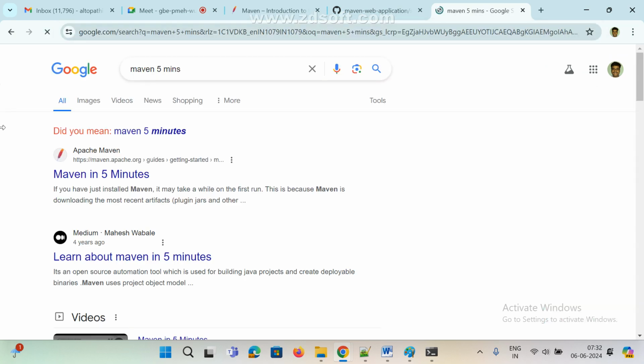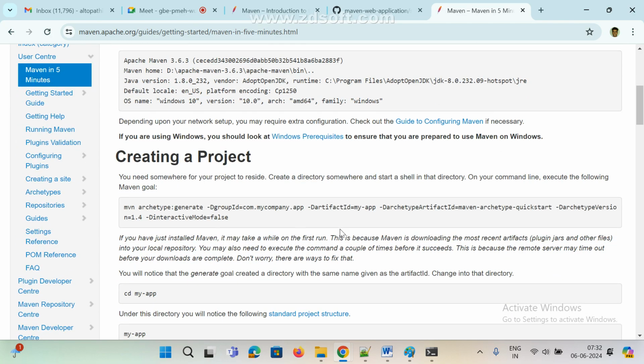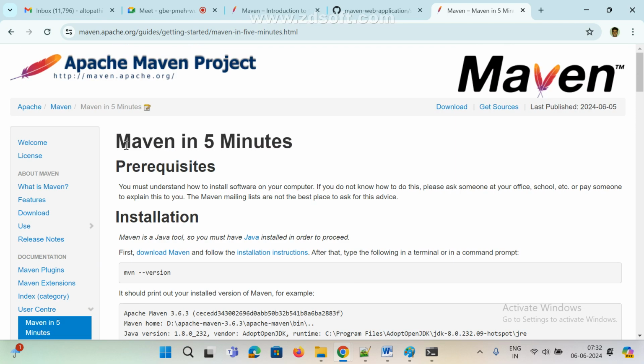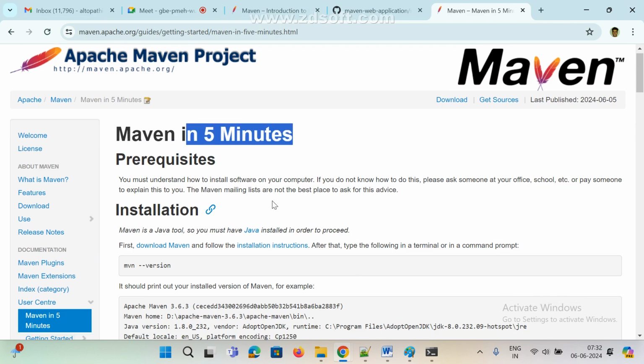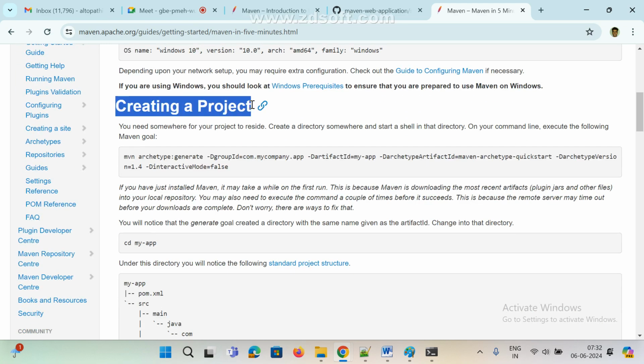If you type means, now see here they are giving some commands. If you want to create any Maven project, see here, Maven in 5 minutes. How to check Maven version? First we need to check this one, and how to create a project. See here, create Maven project. If you want to create a Maven project, there is one command.